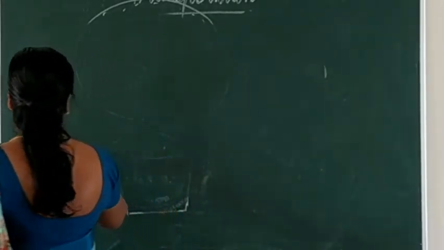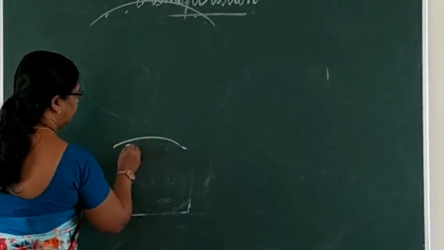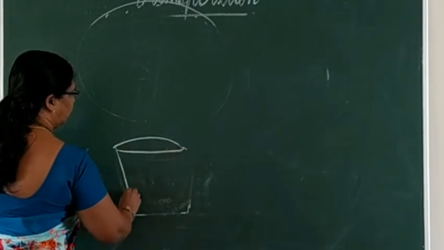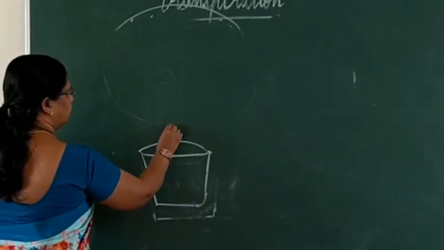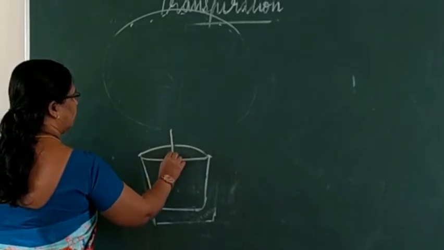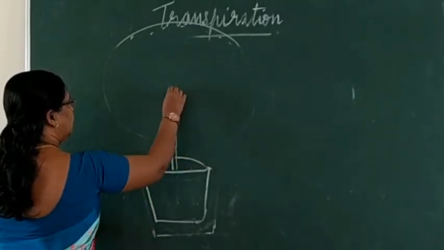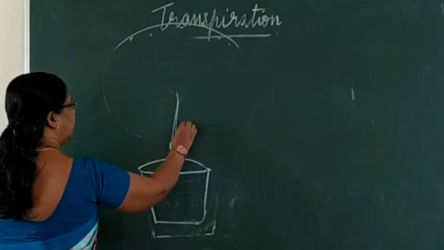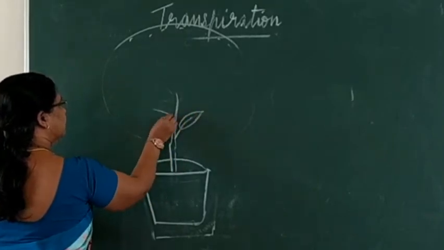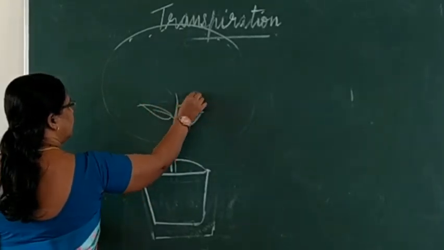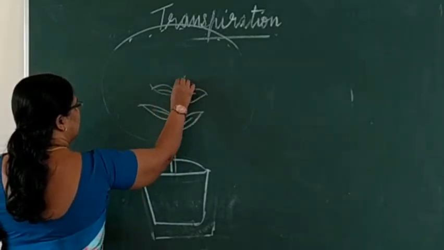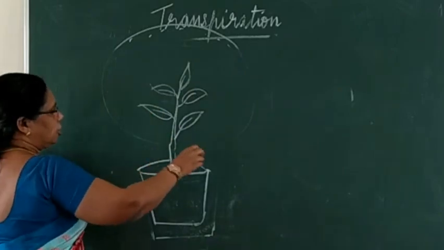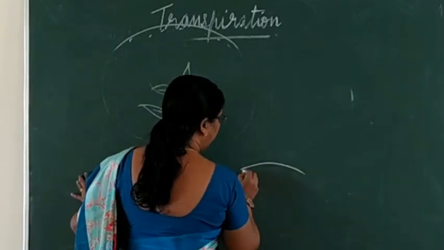Here, in the same way, you are taking a potted plant, leaves are here. In the second case also you are taking another potted plant.